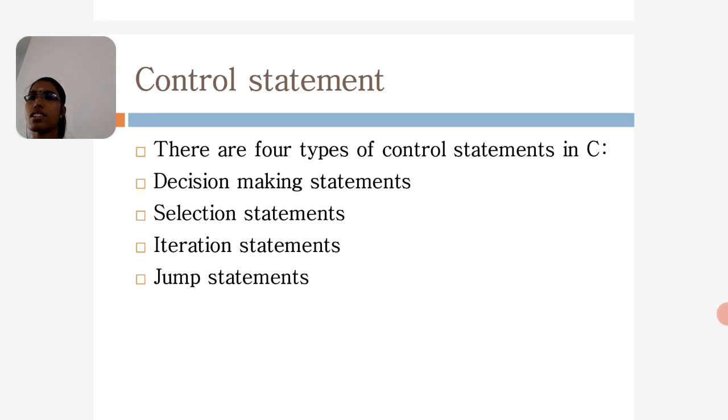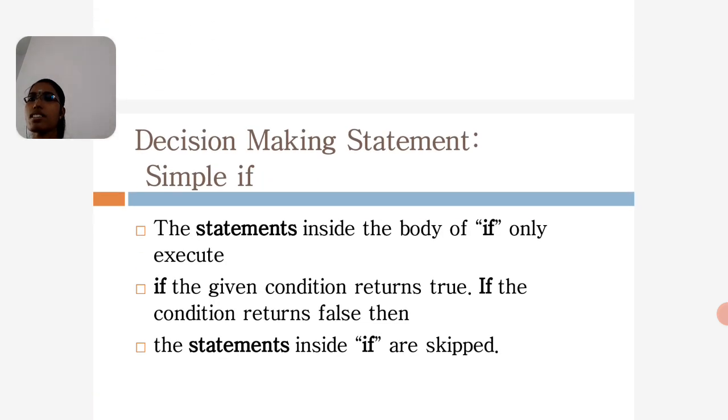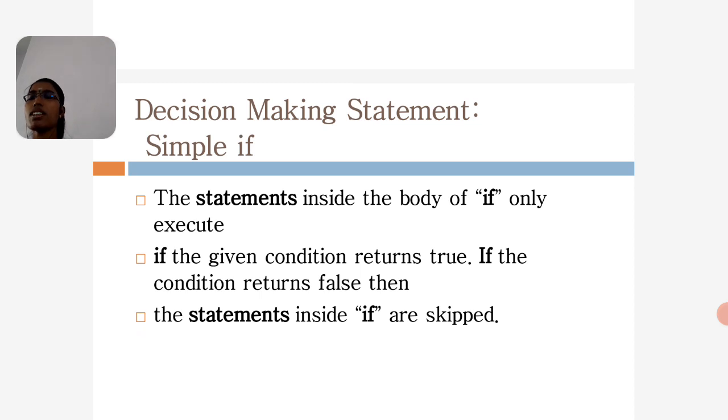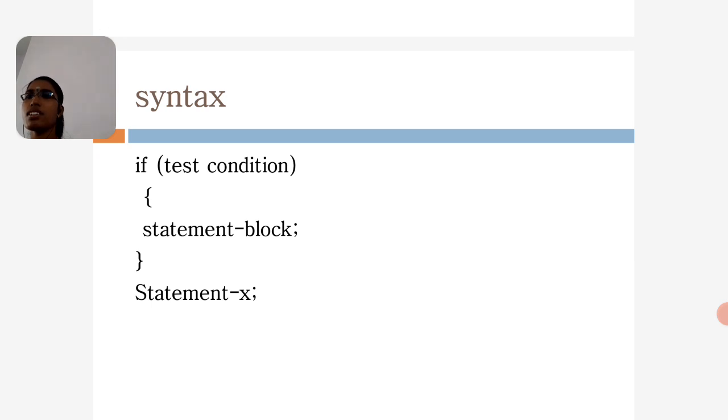Next, control statements have four types. The first one is decision making statements, the second is selection statements, the third is iteration statements, and the fourth is jump statements. Decision making statements, the first and a very important one, is the simple if statement. For the simple if statement, first we have to see the syntax. This is the syntax: if, then inside the brackets the test condition, then the open braces and the statement block, and finally we come out to statement X.